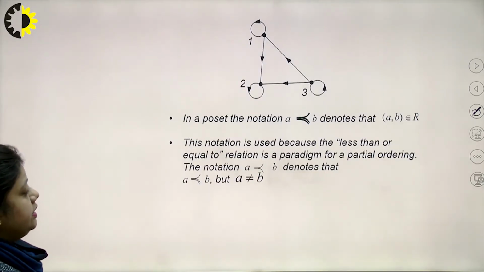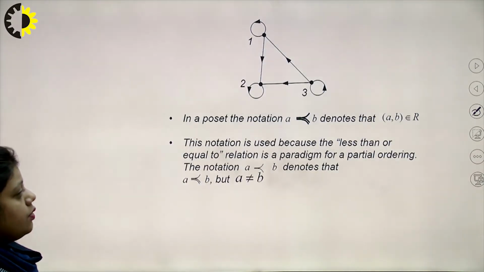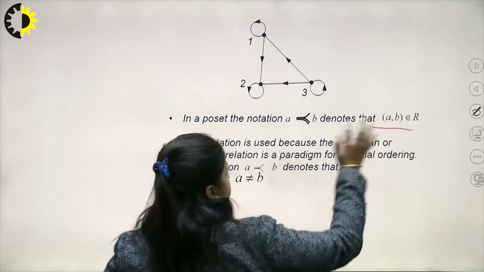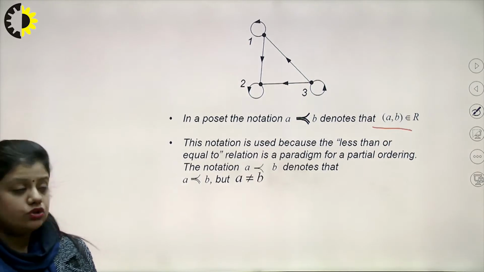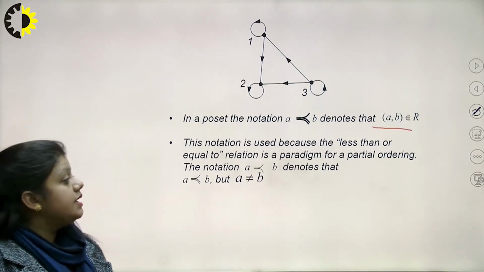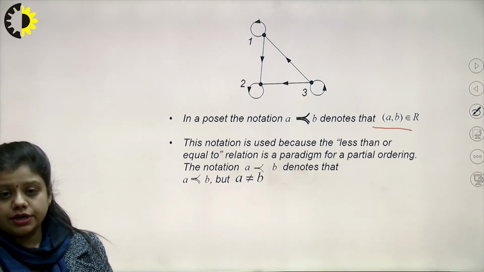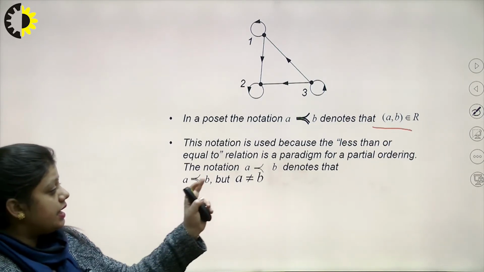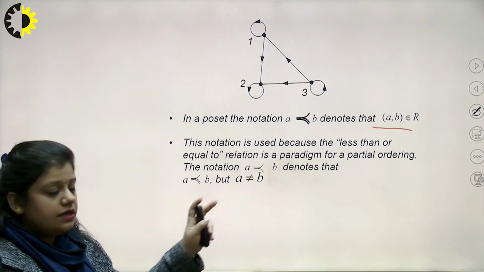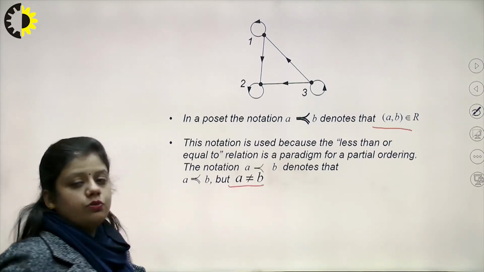In a poset, the notation A precedes B denotes that (A, B) belongs to R. This notation is used because the less than or equal to relation is a paradigm for partial ordering. The notation A strictly precedes B denotes that A precedes B, but A is not equal to B.